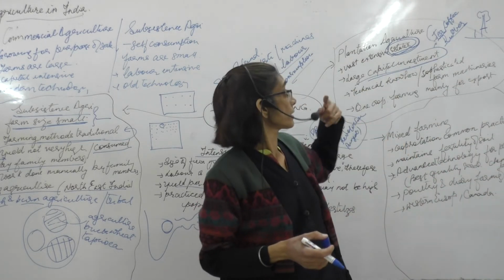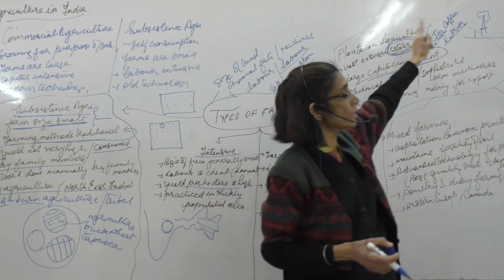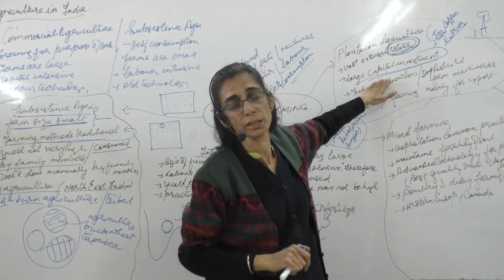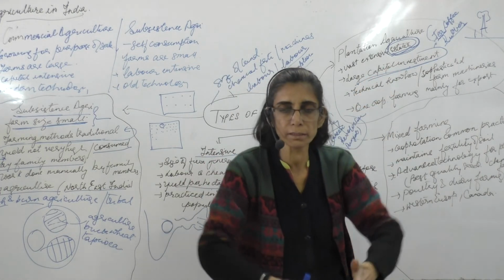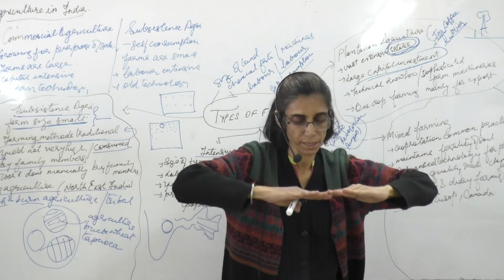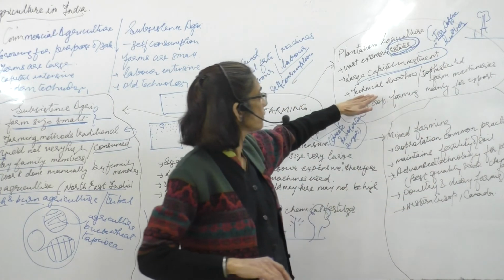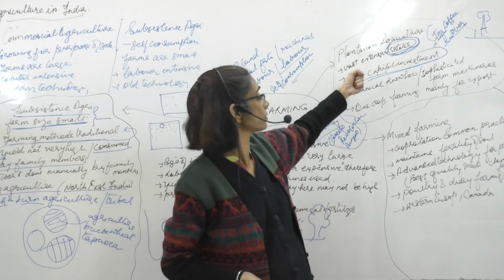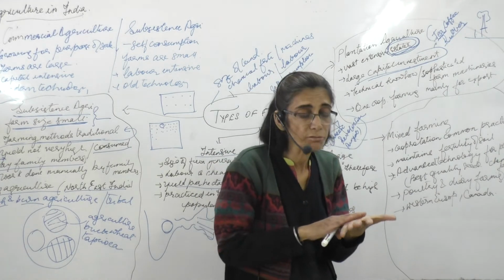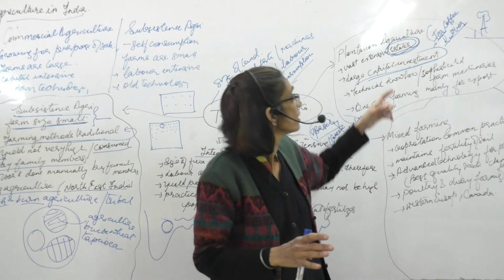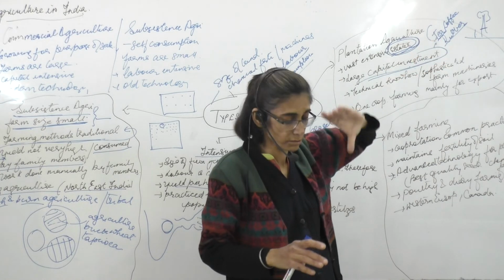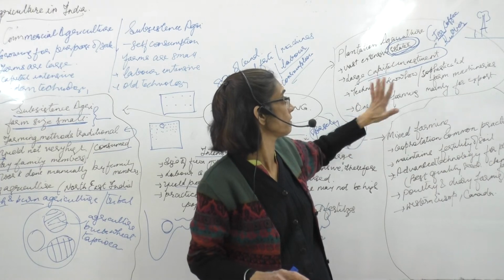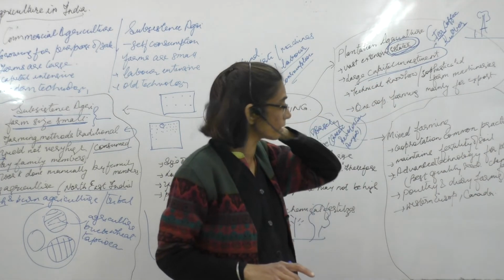But then again, you have to remember, when he is investing into this kind of thing, he will not get the yield for the first 2-3 years, till the tree grows up to a particular size. Till then he will not be getting any production. So the farmer has to have a sufficient amount of money with him so that he can wait for those 2 or 3 years till the crop grows up to be a tree. For the first 2-3 years he is not going to have any yield from that particular field.